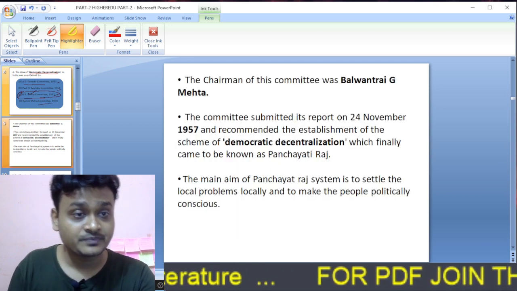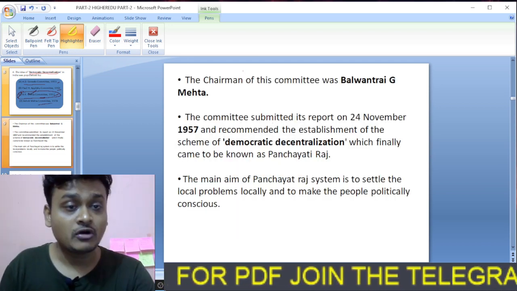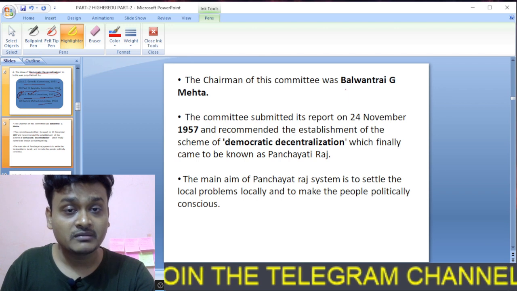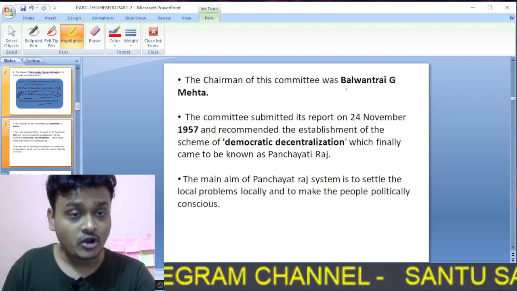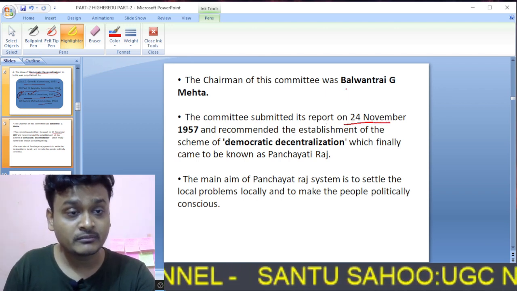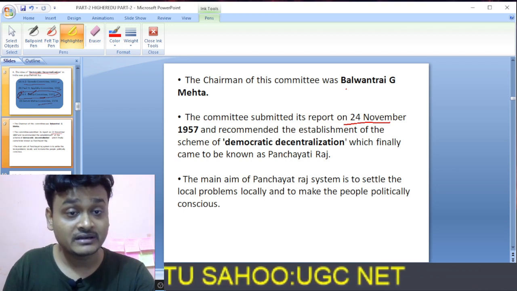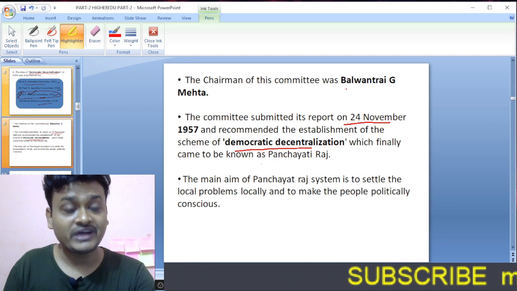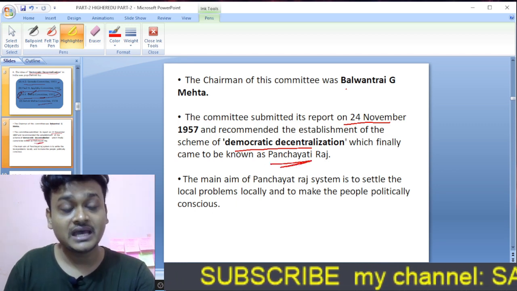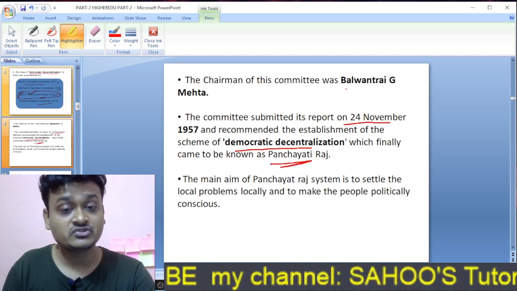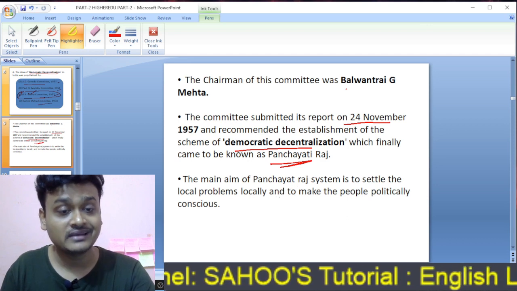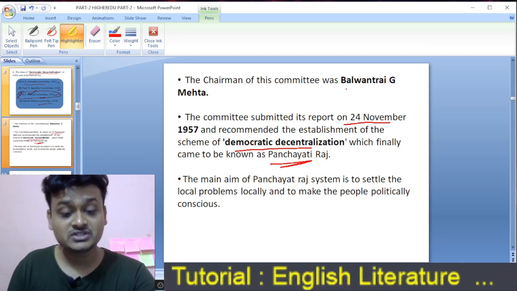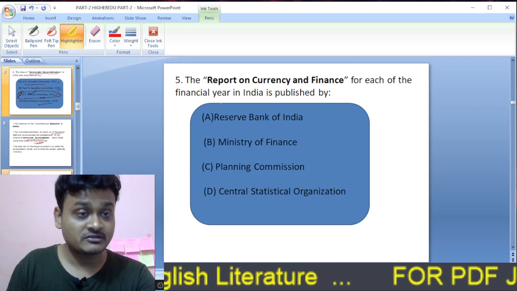And here is the explanation. The chairman of this committee was Balwant Rai G. Mehta. The committee submitted its report on 24th November 1957 and recommended the establishment of the scheme that is called democratic decentralization, which finally came to be known as Panchayat Raj. And the main aim of the Panchayat Raj system is to settle the local problems locally and to make the people politically conscious of everything. Then question number 5.